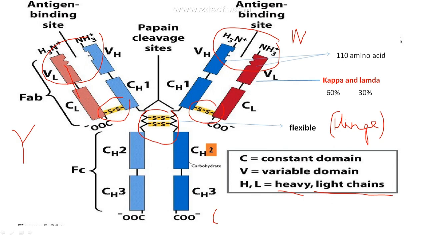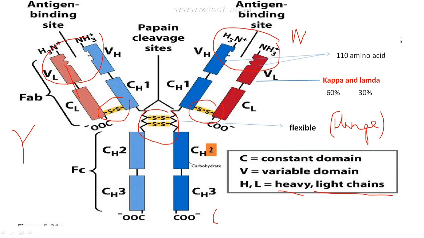Why is it called a hinge region? Because it is flexible, that region can be bent, so that it can arrange into different spatial arrangements to the antigen. We know that all antigens are not similar. There are numerous antigens, and our antibody should bind to all these numerous types of antigens. If it had a very rigid shape, it could not bind.